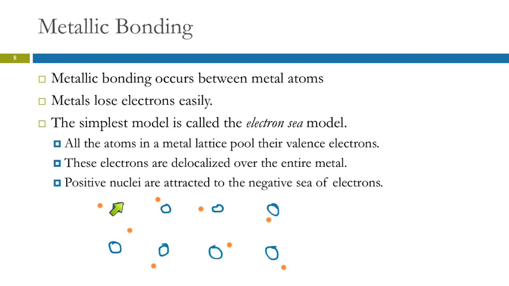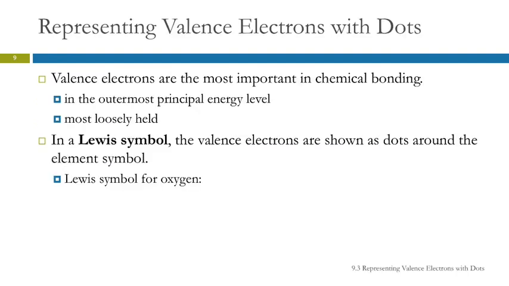And so these electrons are sort of swimming around. That's why we call it an electron sea model. They're pooled, they're just moving, they're sort of fluid. But the attraction between all of these negative electrons and the positive nuclei is what holds the metal together. Does that make any sense? It's weird. And we'll learn later how that model explains some of the properties of metals.